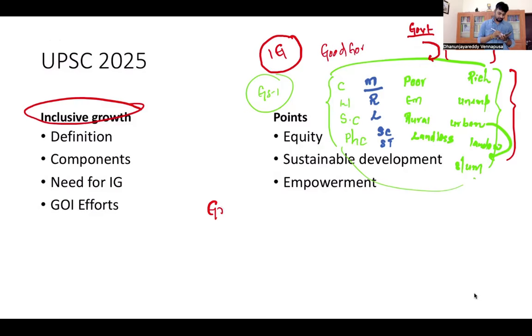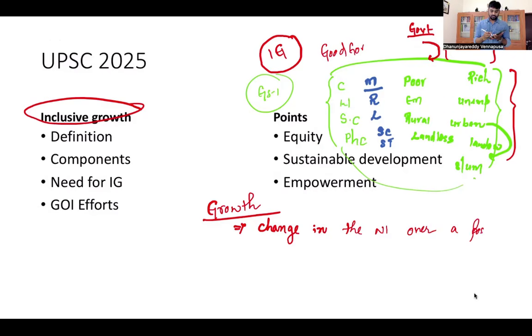First of all, growth is measured in terms of change in the quantity of the services that you are producing. Last year, 100 crores, now 120, the change is 20.